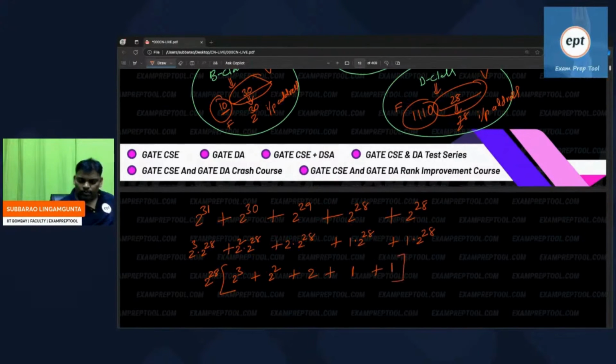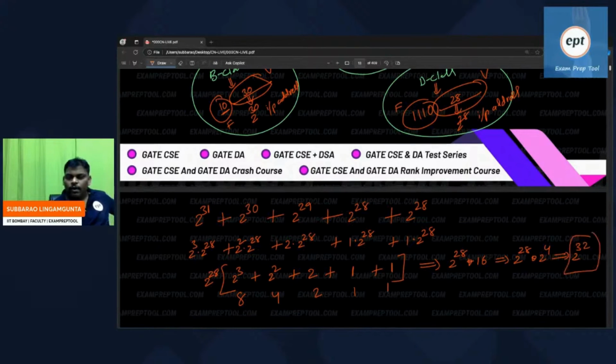Can you count the total? It is 8, 4, 2, 1, 1. 8 plus 4 is 12, plus 2 is 14, plus 2 is 16. This can be written as 2 power 28 into 16, which is 2 power 28 into 2 power 4, equal to 2 power 32. Did the total come or not?